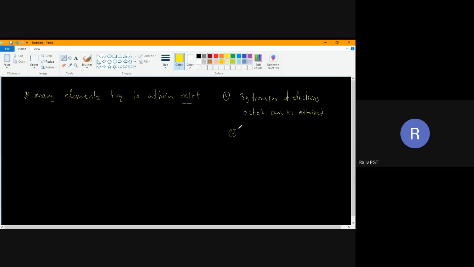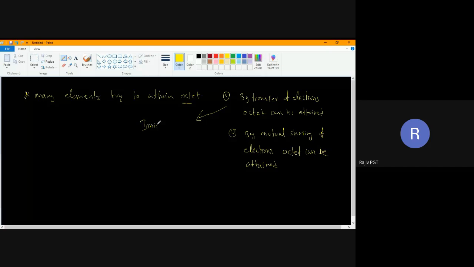The second method is by mutual sharing of electrons. By mutual sharing of electrons, octet can be attained. If octet is attained by transfer of electrons, this is called ionic bond. If octet is attained by sharing of electrons, this is called covalent bond.